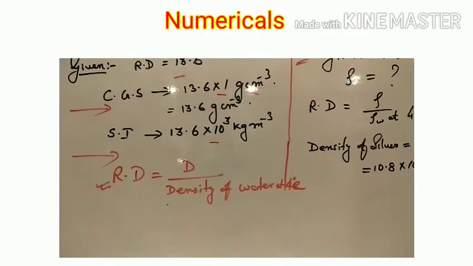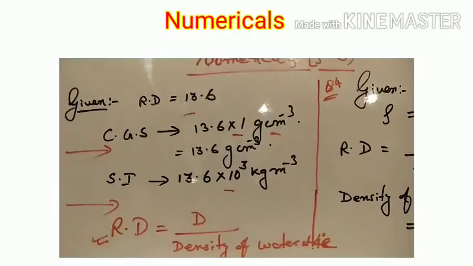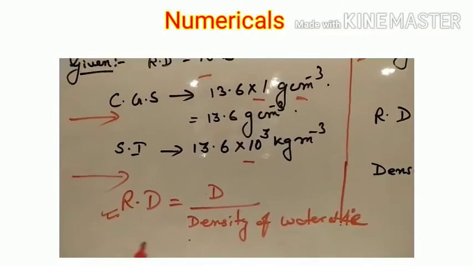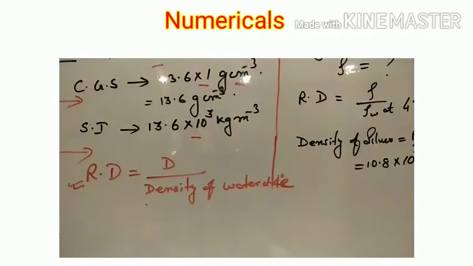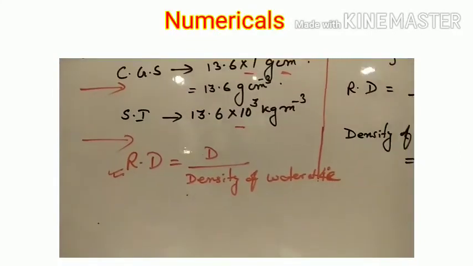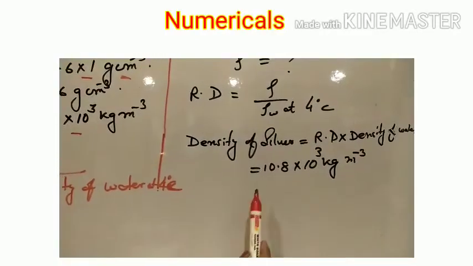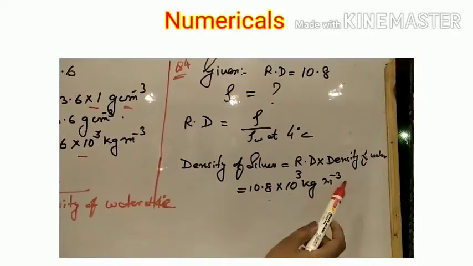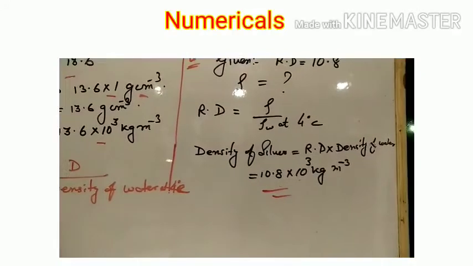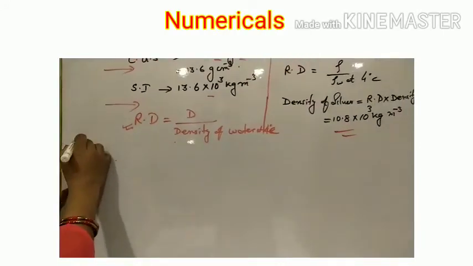Now question number 4. In question number 4, the relative density of silver is given, that is 10.8, and find its density. We know the formula of relative density, that is density of the substance by density of water at 4 degrees C. So the density of silver is relative density into density of water at 4 degrees C. Relative density 10.8 given, and density of water in SI unit I have written. So this is the answer. Now we will move on to the next numerical.